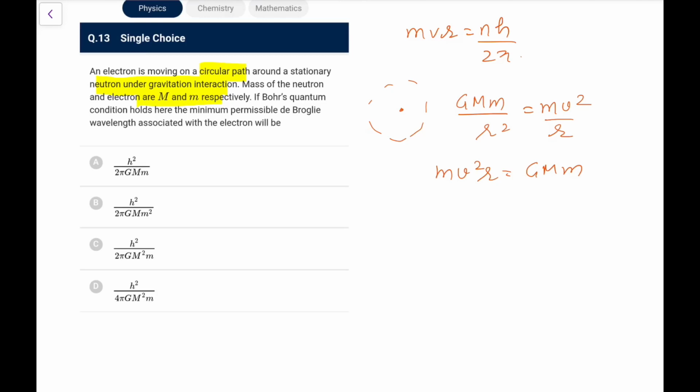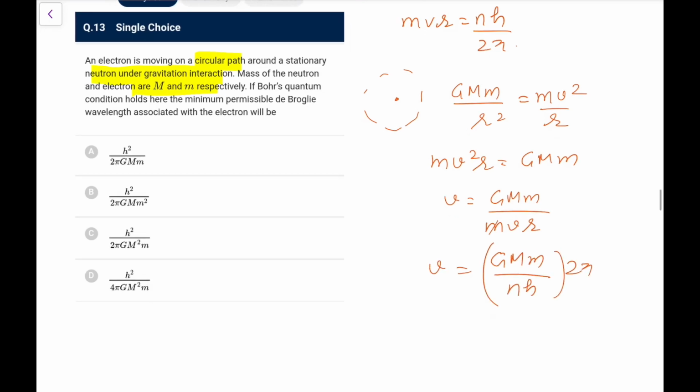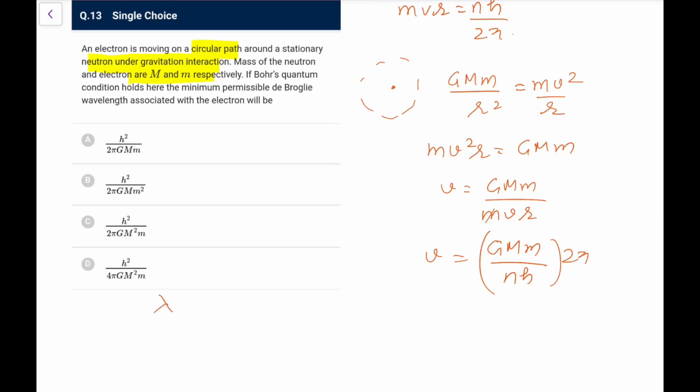So what you need to know is the wavelength associated. First of all, V I can calculate, that is Gmm upon mvr, which is nh by 2 pi. So what we will have is Gmm upon nh, multiplied by 2 pi. This is V. So the minimum possible lambda is h upon mv.